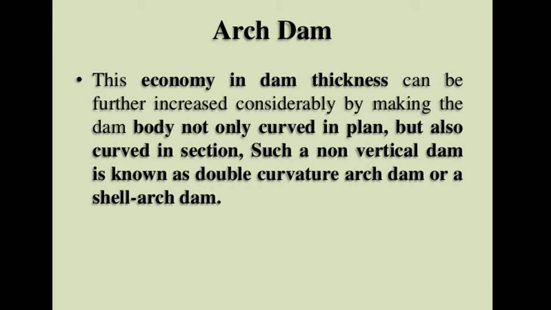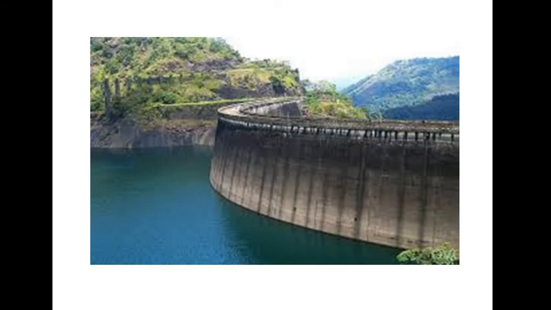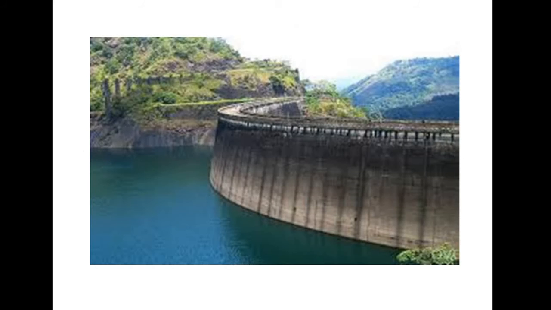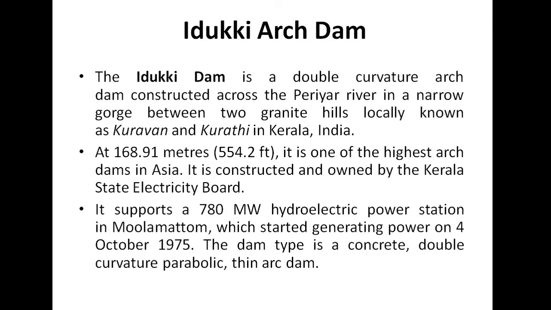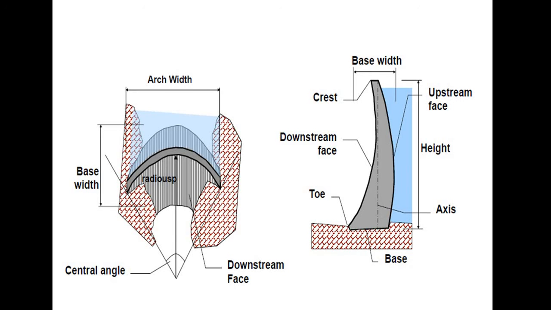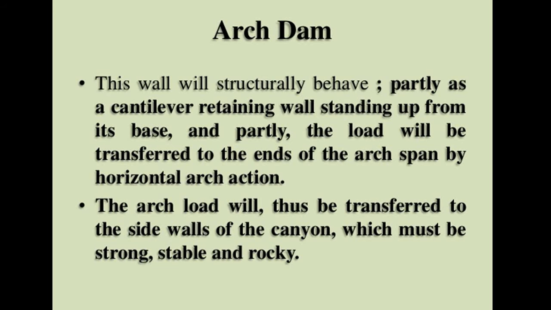You see the first picture. This is Idukki Arch Dam. Some details of Idukki Arch Dam, and this is a figure of Idukki Arch Dam. In that, I denoted that the dam type is concrete double curvature parabolic arch dam. It is made with concrete. We will study the double curvature and different types of arch dams later.